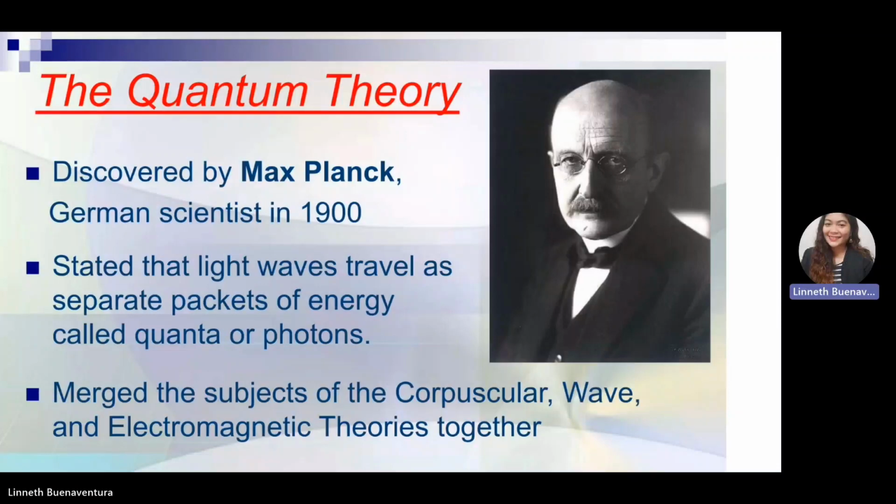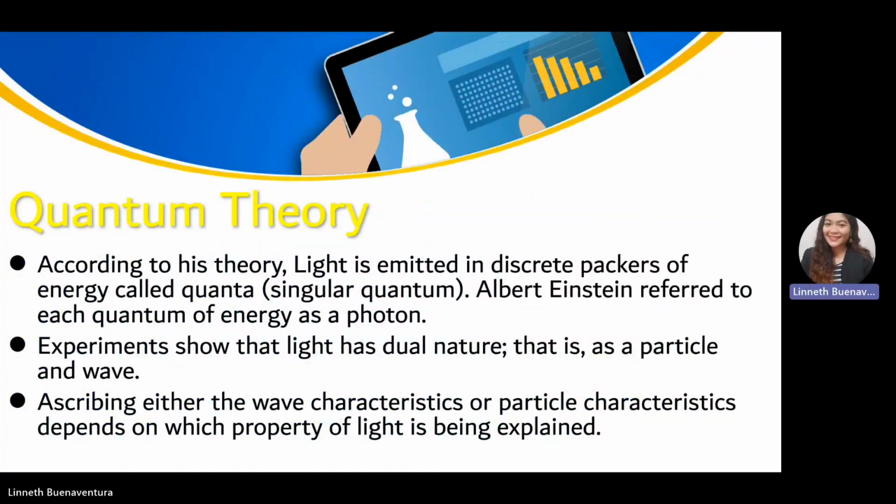So Max Planck summarized all the theories and then put them into his study, the quantum theory. According to this theory, light is emitted in discrete packets of energy called quanta, known as the quantum. And then later on, Albert Einstein referred to it as a photon.